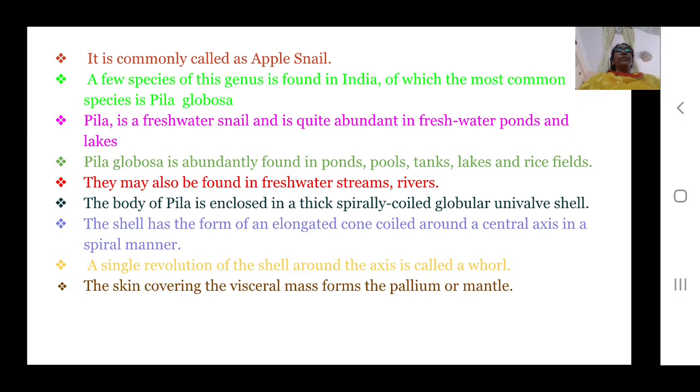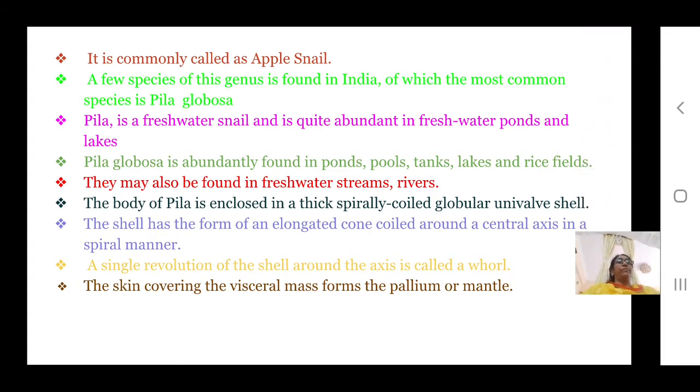A few species of this genus are found in India, of which the most common species is Pila globosa.